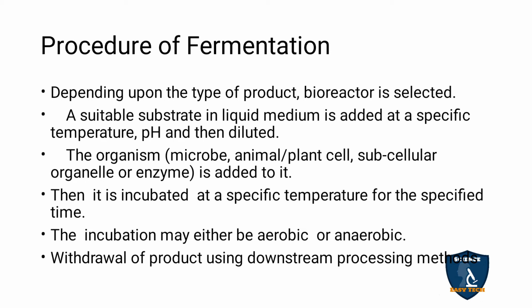Now, the procedure of fermentation. Depending upon the type of product, the bioreactor is selected. The product may be an acid, the product may be alcohol, or the product may be gaseous. So based on these three types of products to be obtained through fermentation, you have to select the suitable bioreactor for fermentation. A suitable substrate in liquid medium is added at a specific temperature and pH, and then diluted.